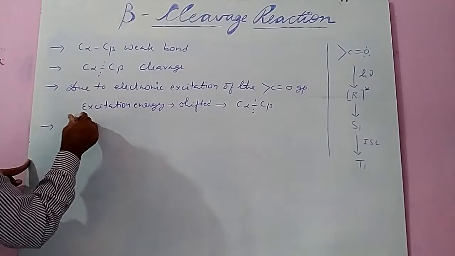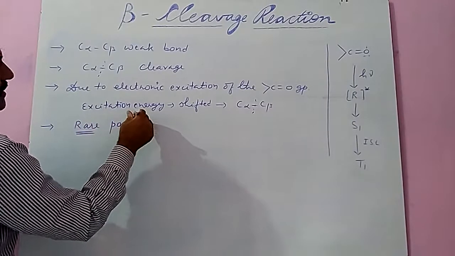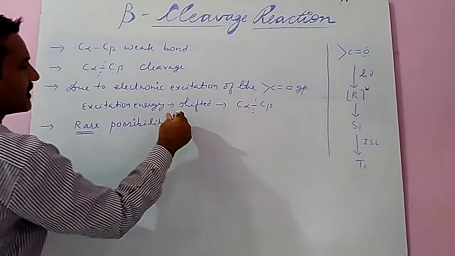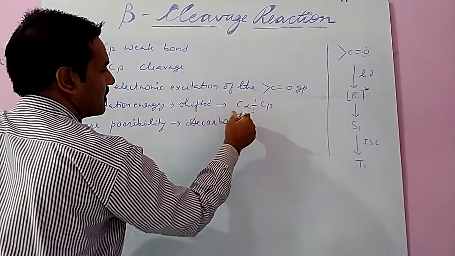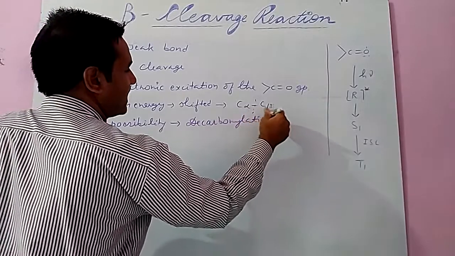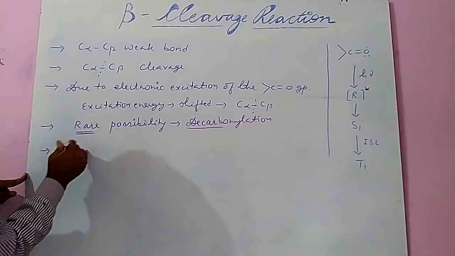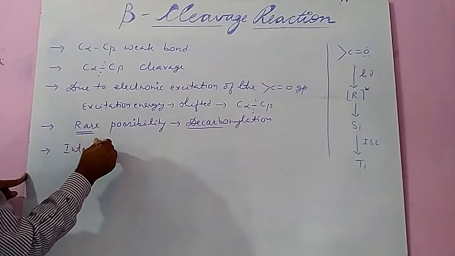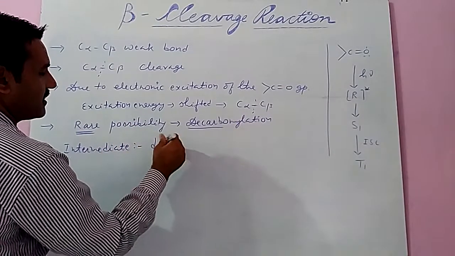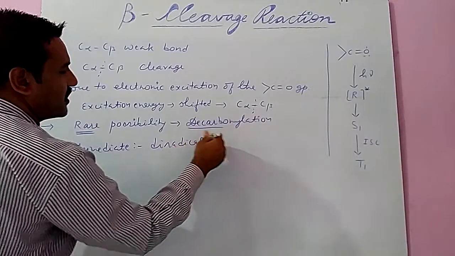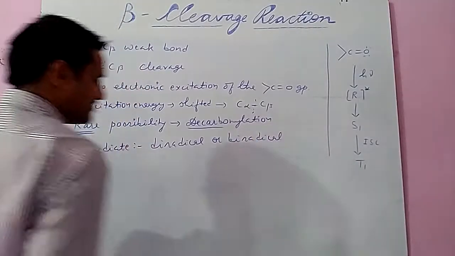The next important point is that there is a rare possibility of the process of decarbonylation. So in beta cleavage there is a rare possibility of decarbonylation. The next point regards the intermediate: a diradical, or biradical, intermediate is formed.